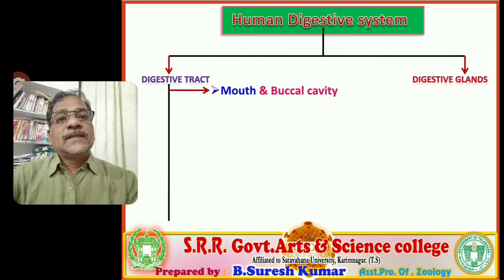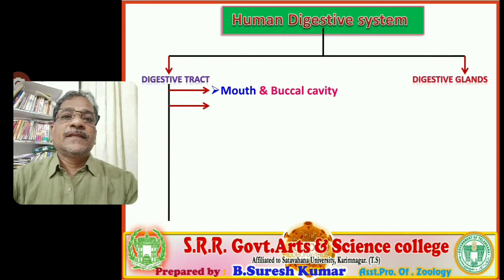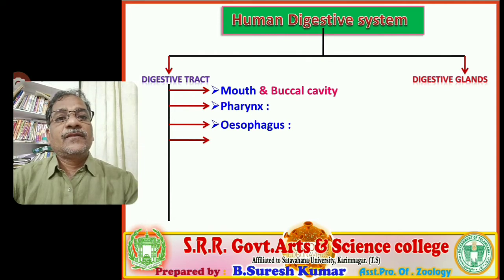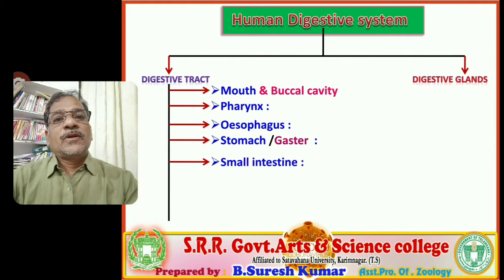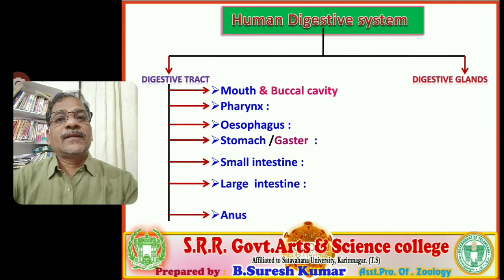You observe, the first part is the mouth and buccal cavity, the second part is the pharynx, the third is the esophagus, and the fourth part is the stomach, also called the gaster. The fifth part is the small intestine, the sixth part is the large intestine, and the terminal part is the anus. All these are the major parts seated along the length of the alimentary canal, our digestive tract.